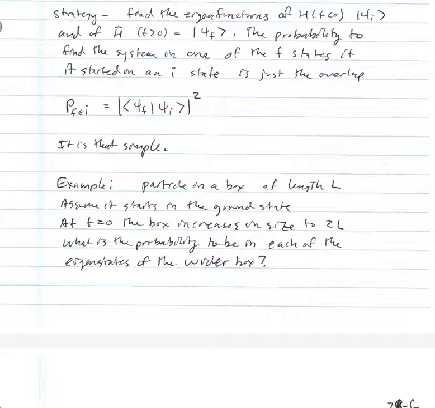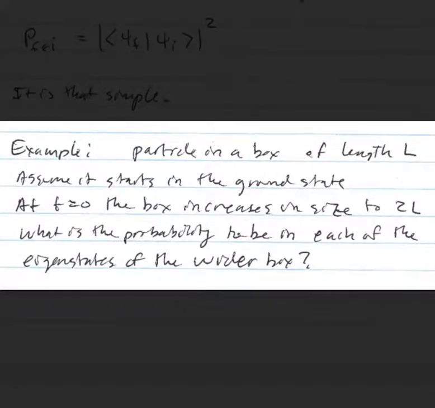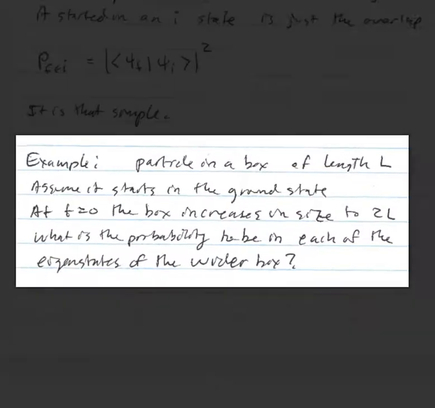So for this one, we're going to work on an example. This is a rather contrived example, but it's one that you'll find in many different textbooks. We start with a particle in a box of length L, and we assume that it starts in the ground state. And then we say at time t equals 0, the box increases in size to 2L suddenly. What is the probability to be in each of the eigenstates of the wider box?